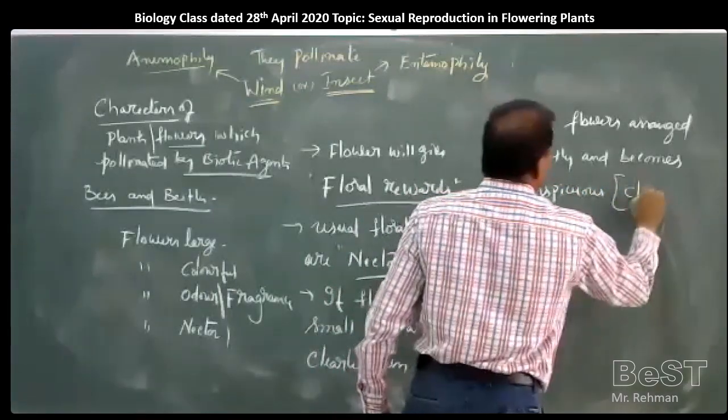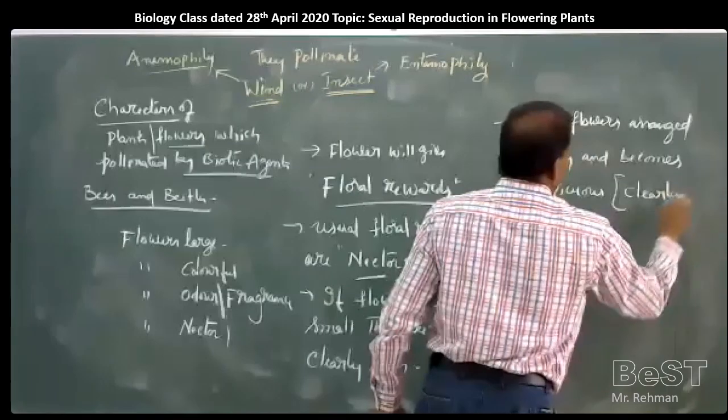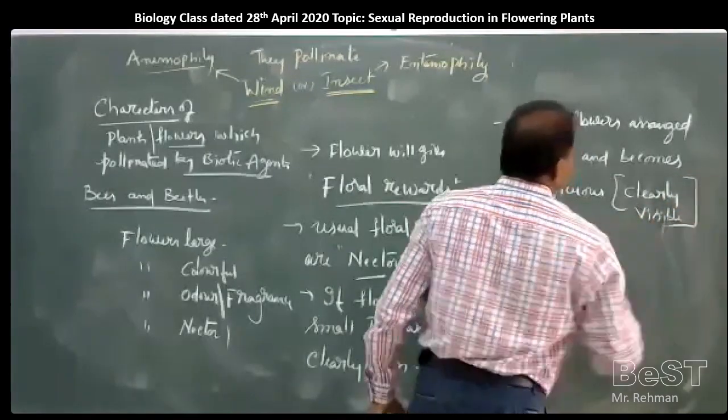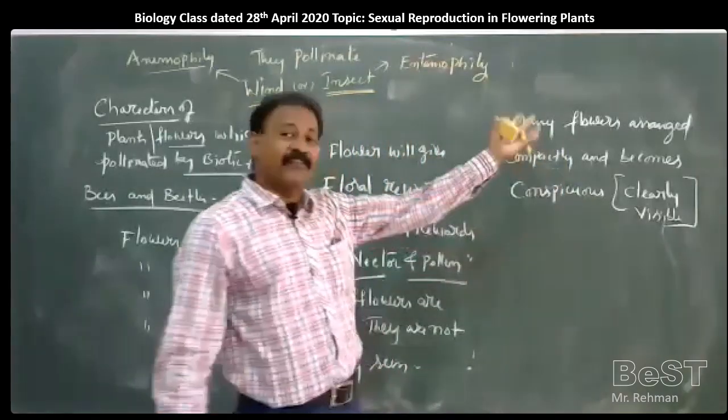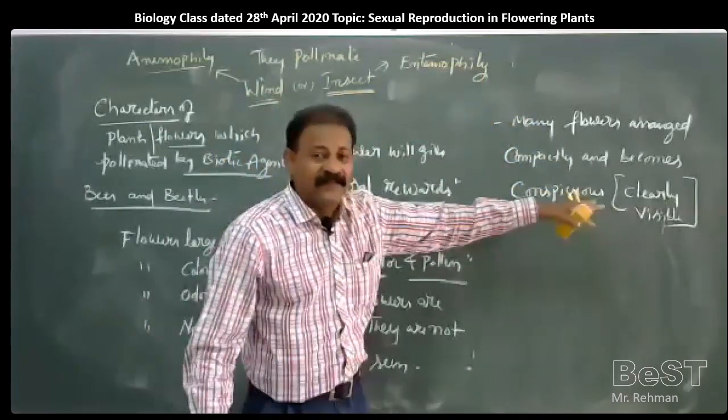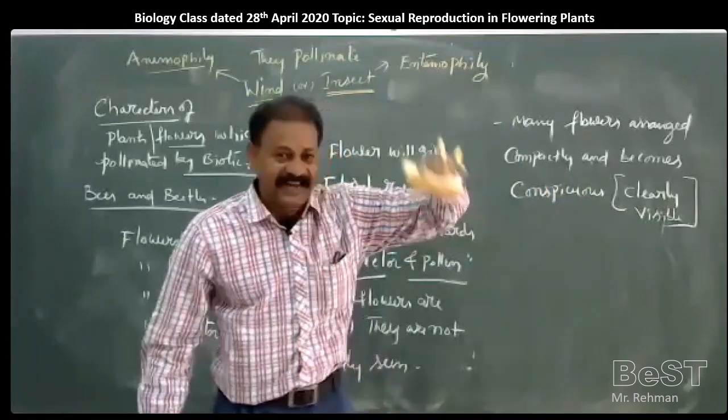Conspicuous means clearly visible by their attractive color. Automatically they will be attracted by the insects, and insects will come near the flower, they will sit on, they will land on the flower.